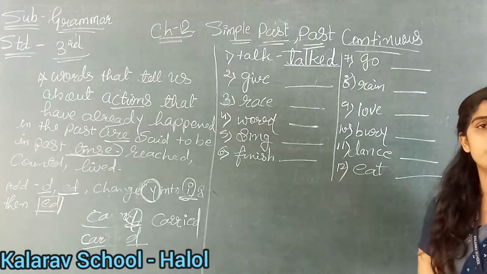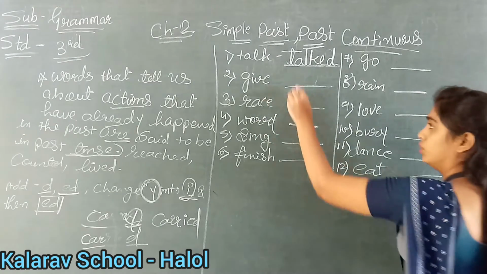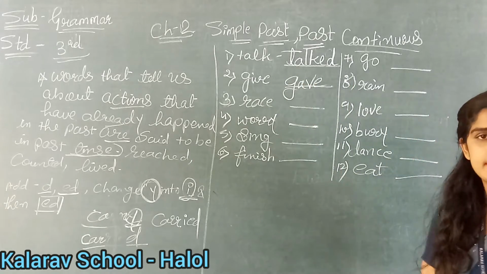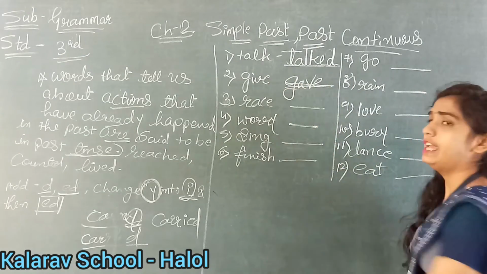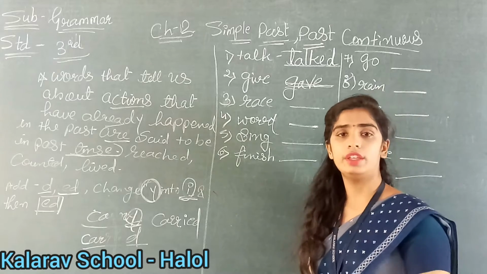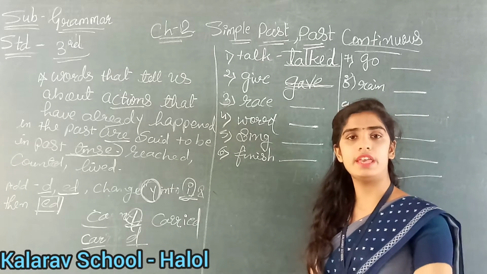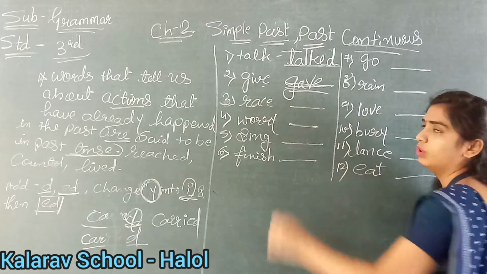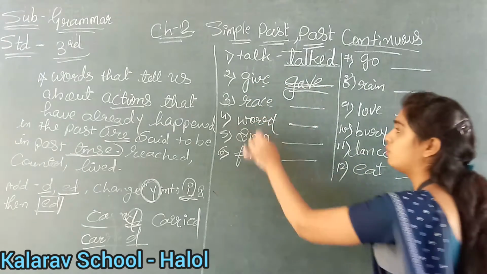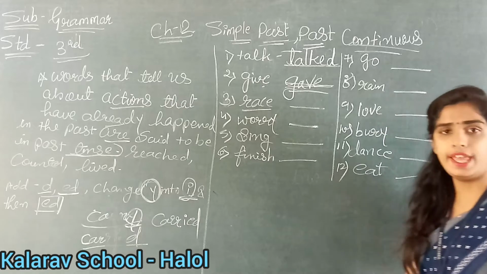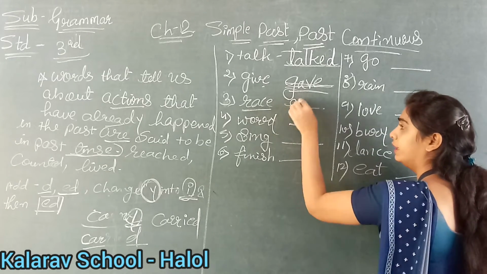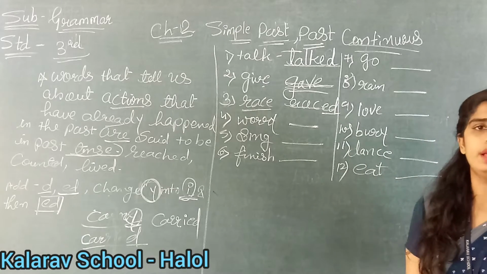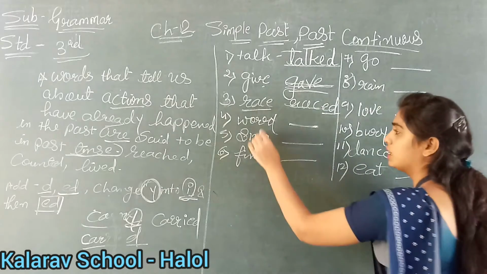Now see here. Give. What will we write? Gave. In the past tense, for example, I gave you a book. I gave you yesterday. So that is past tense, and we will write gave here. Clear? Okay, now see, what is the third number? It is raise. So what will we write? Raised. We will add ed. Understood?